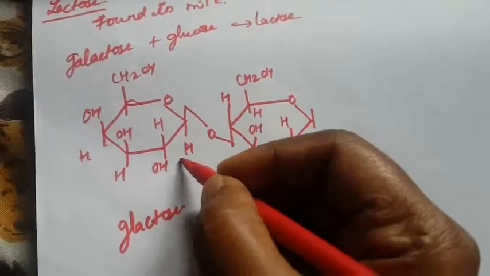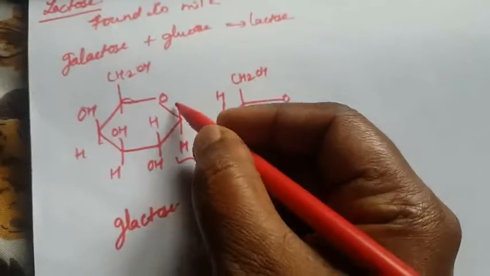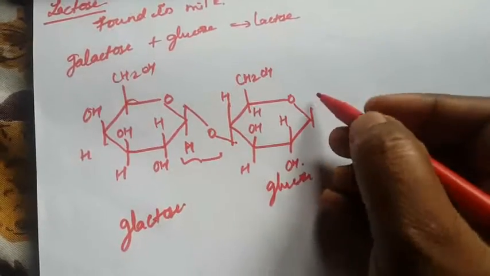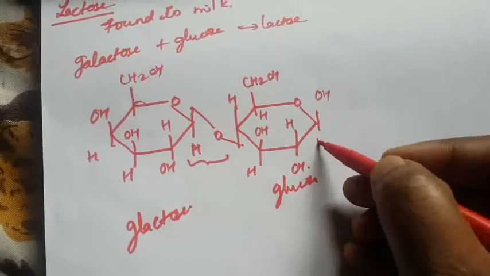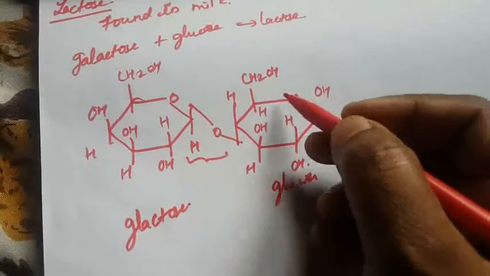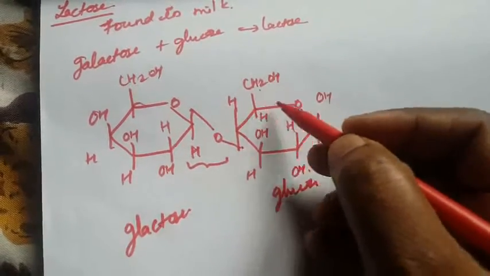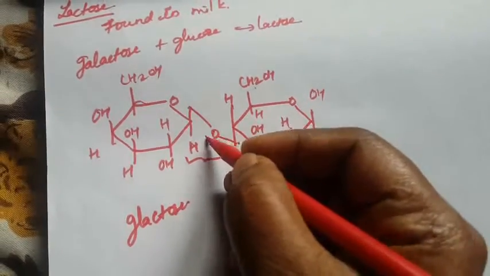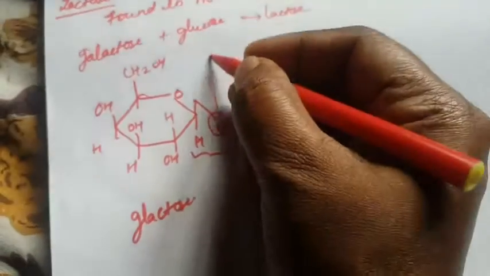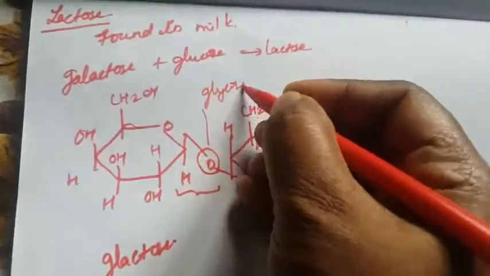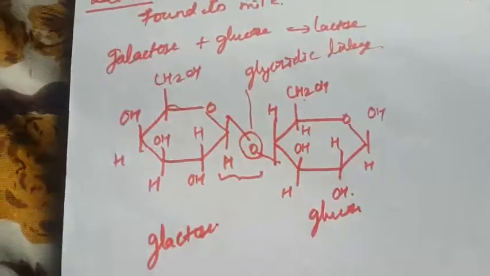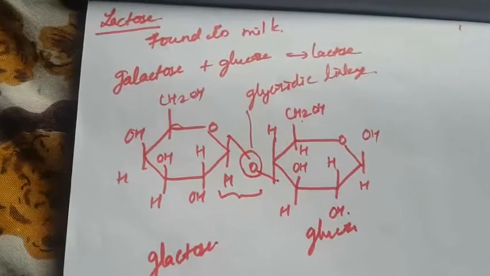The linkage is a 1,4 linkage. This is the first position of galactose, this is the fourth position, here OH, H, CHOH, CH2OH. So a 1,4 linkage combines this compound with the glycosidic, the oxide linkage, or glycosidic linkage. So that is linked by a 1,4 linkage.